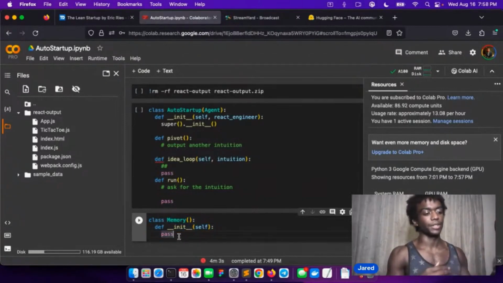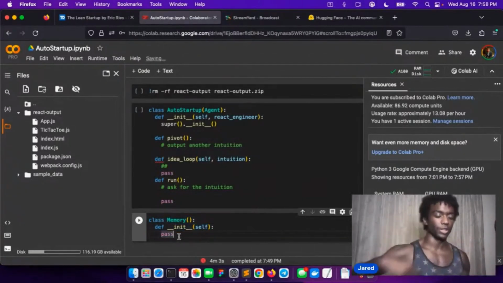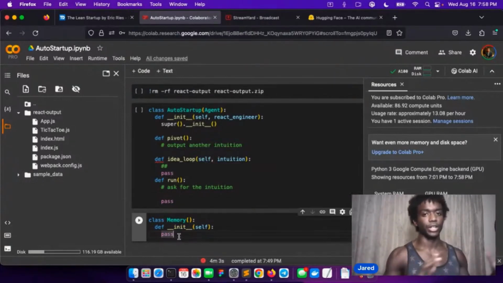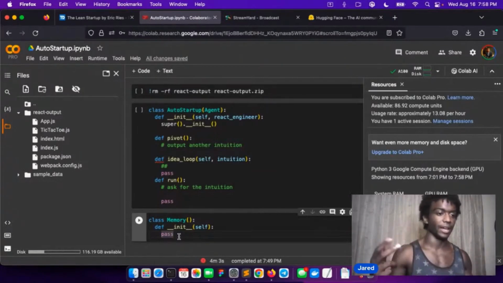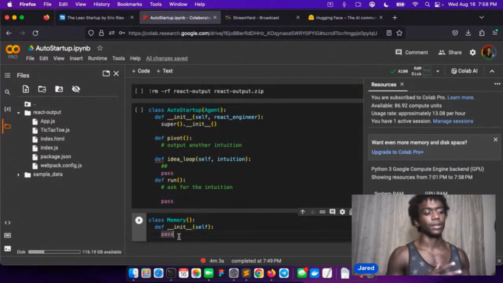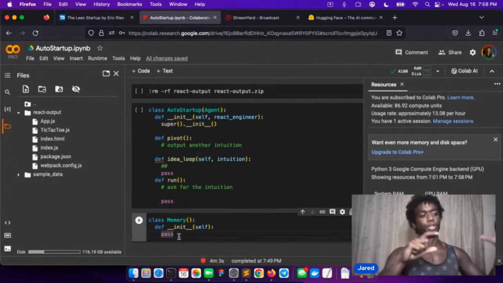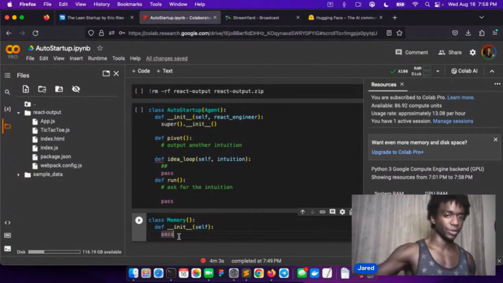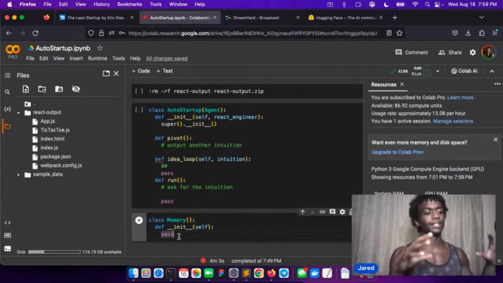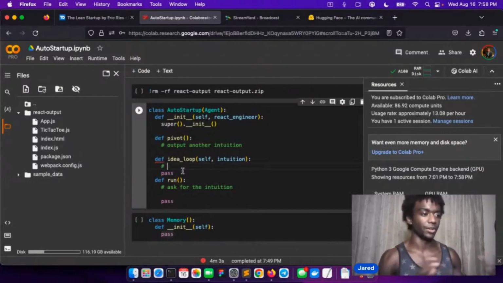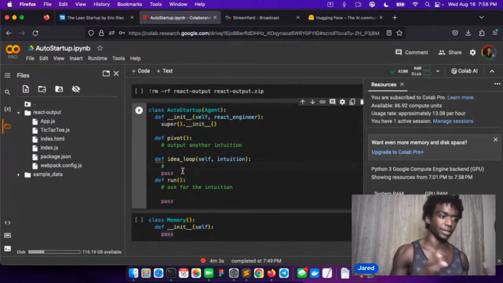This is more of an optimization where, as you keep asking the auto startup model, it's going to be fetching ideas that worked in the memory and then being like, hey, this idea worked. Prompt Llama 2 with an example of an intuition map to an idea, and also for the pivots, an example of a pivot based on this idea. So the GPT engineer and the auto GPT thing, we're sort of merging these concepts here.